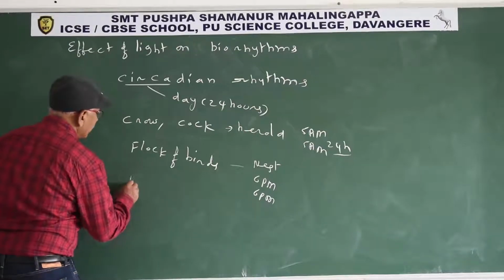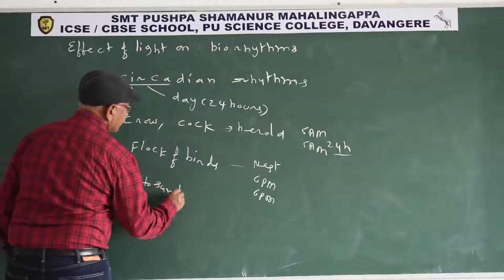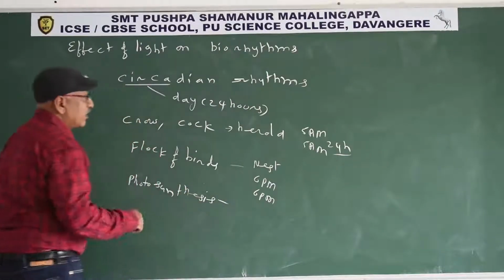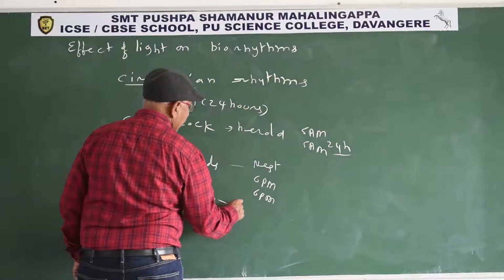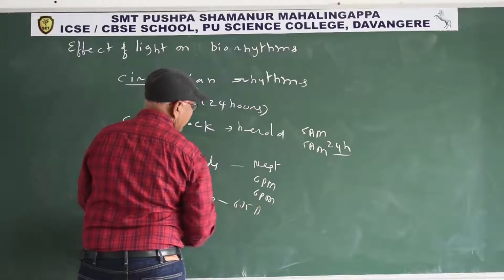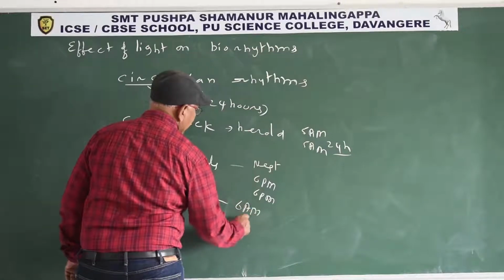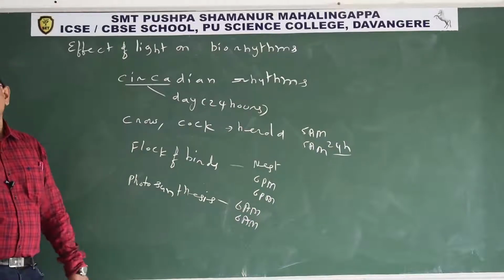Similarly, photosynthesis is also a circadian rhythm. Today the plants may start at 6:15 or 6 a.m. Tomorrow also at 6 a.m., at a regular interval depending upon the season.